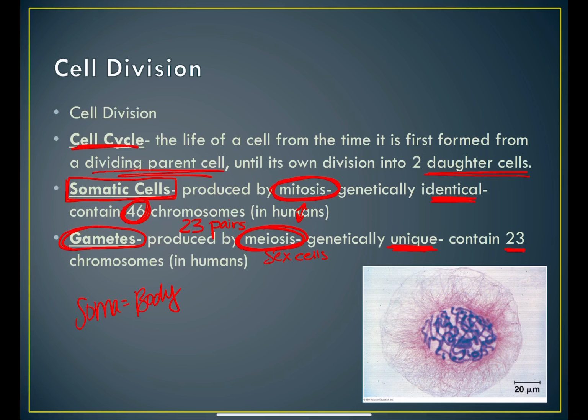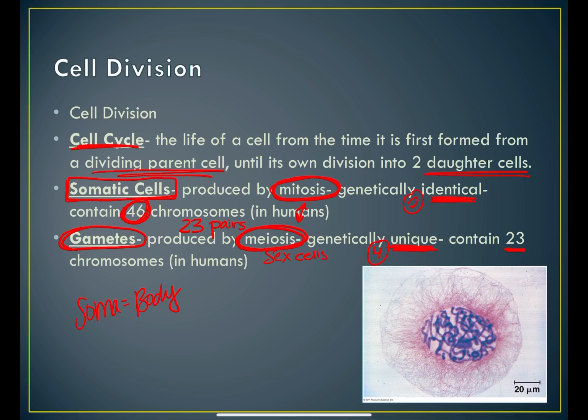So, number one, mitosis is going to produce genetically identical cells. Okay? It's going to make two of them. Meiosis is going to produce genetically unique cells, and it's going to make four of them. Okay? Mitosis is going to produce cells that have the full chromosome number.